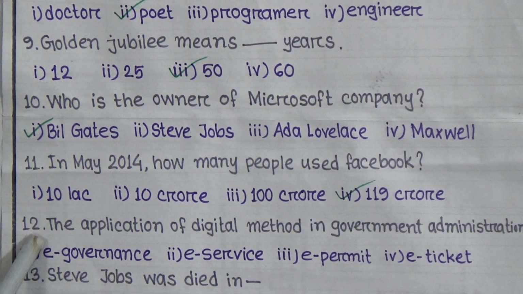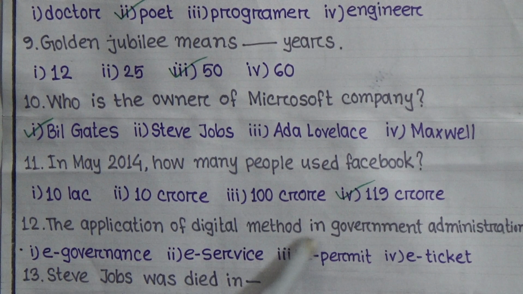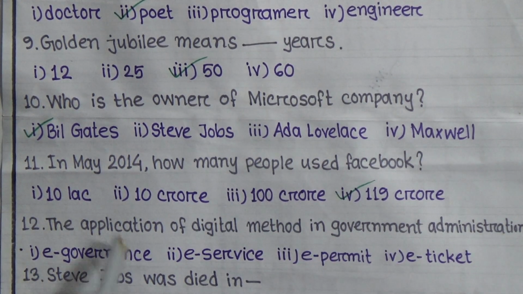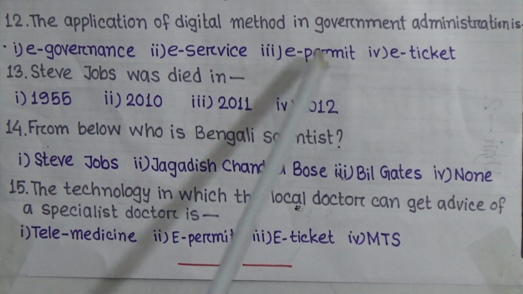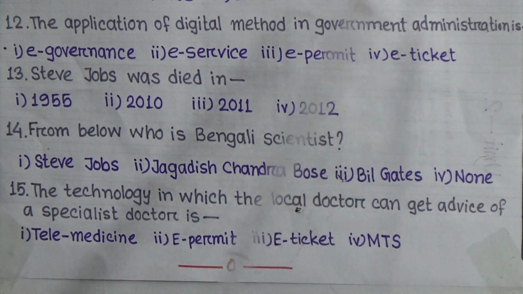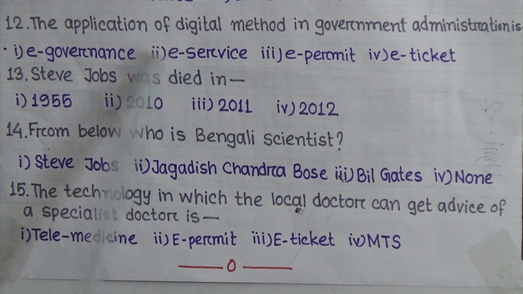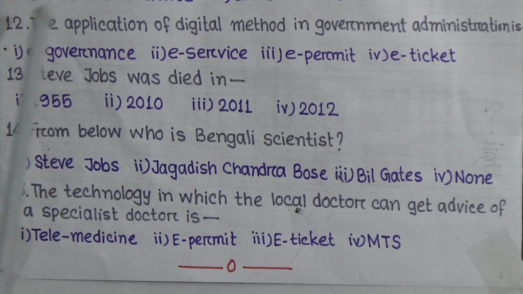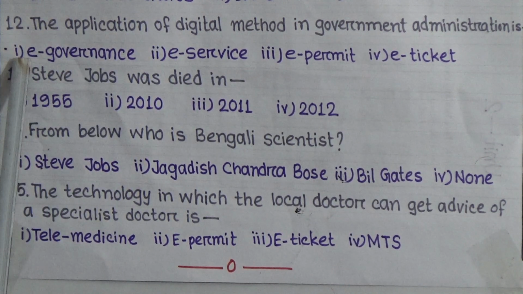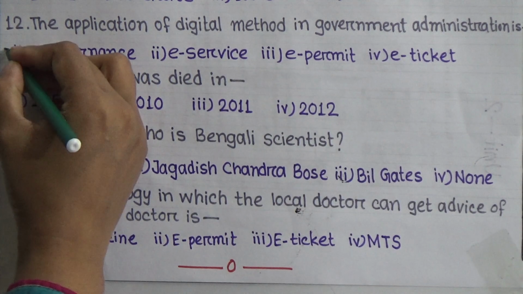Question number 12. The application of digital method in government administration is e-governance, e-service, e-permit, e-ticket. Students, look at these options. Except option 1, all are e-service. So for this question, the correct answer will be e-governance.